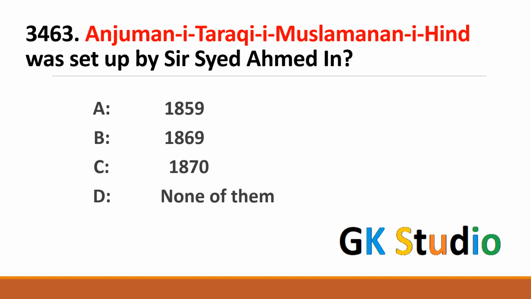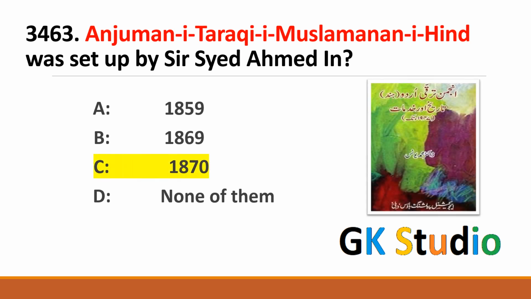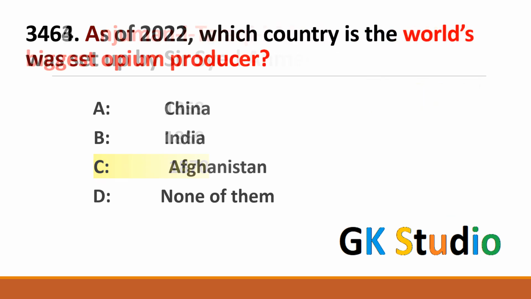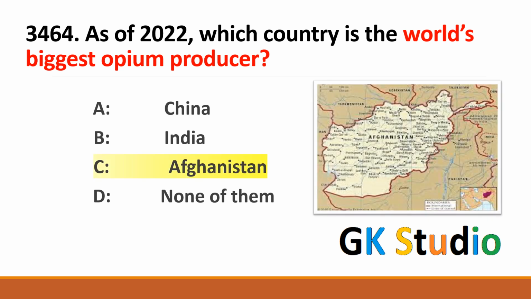Anjuman-e-Taraqqiye-Musliman-e-Hind was set up by Sir Syed Ahmad Khan in the year of 70. In 1817, Anjuman-e-Taraqqiye-Urdu-e-Hind. As of 2020, which country is the world's biggest opium producer? By the data of the organization's 2020, the largest producer of opium is Afghanistan.